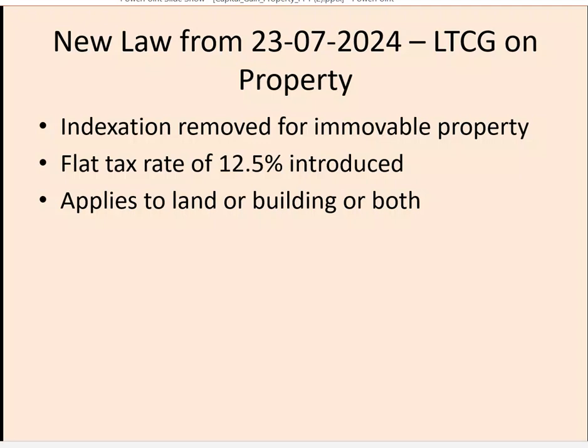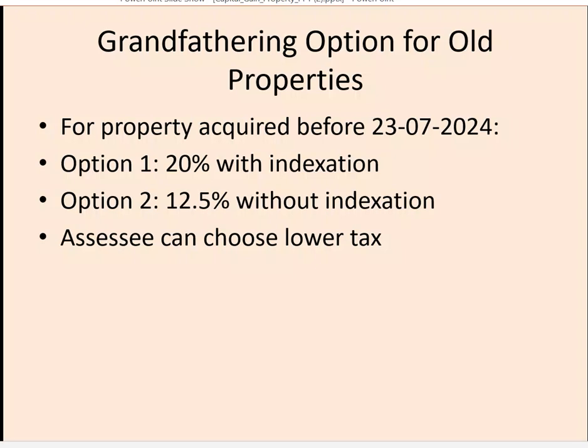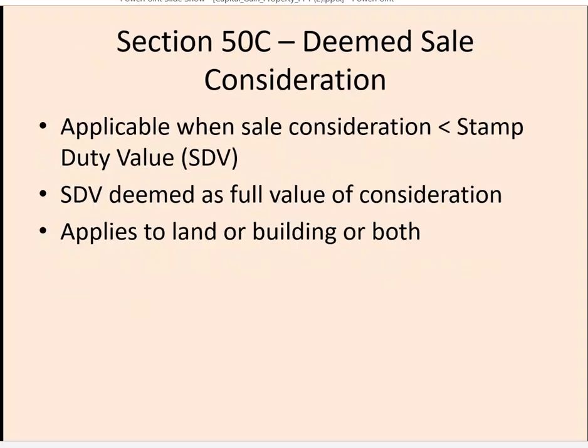However, the government has introduced a new section. There is a specific section for computation of capital gains on property transactions, which is section 50C. Section 50C is specifically applicable to compute the sale consideration when a property is sold. It simply says that it is applicable when the sale consideration is less than the stamp duty value of the property.